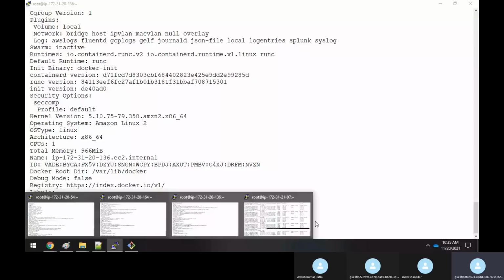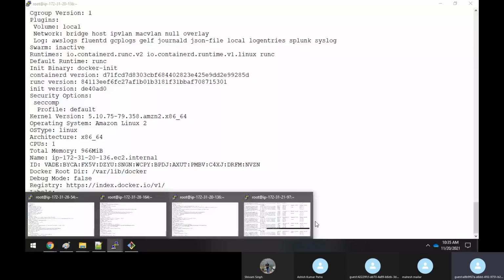Earlier it was 3, right? Now we consider one more, this 136, again it has been added. Again I can do the same thing here, docker swarm leave. So you left the cluster, and if you execute docker info, you see that it has become inactive.